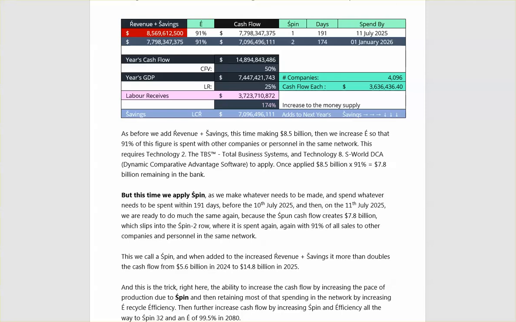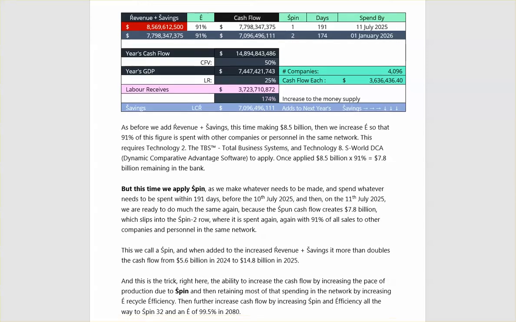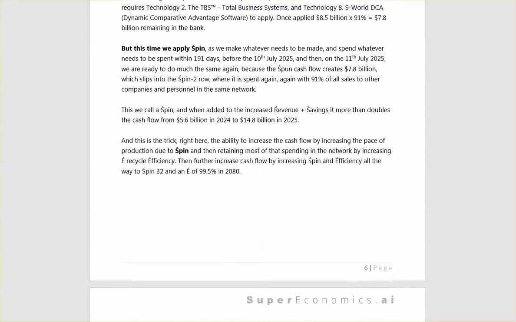We call this a spin, and when added to the initial revenue and savings, it more than doubles the cash flow from 5.6 billion in 2024 to 14.8 billion in 2025. Don't worry if you don't get it yet. We've got a few more of these to look at, and by the time we get there, it should all be clear.